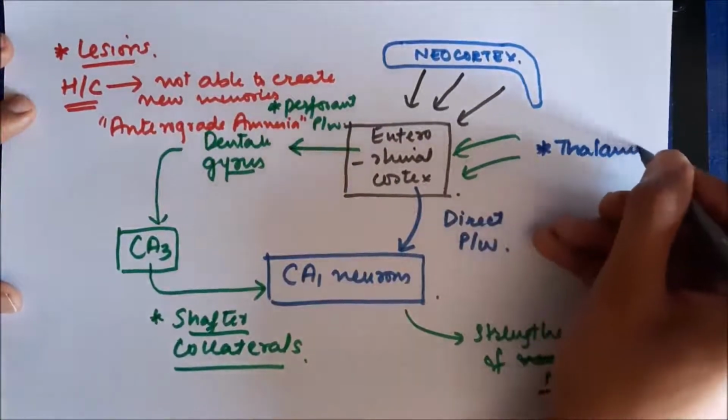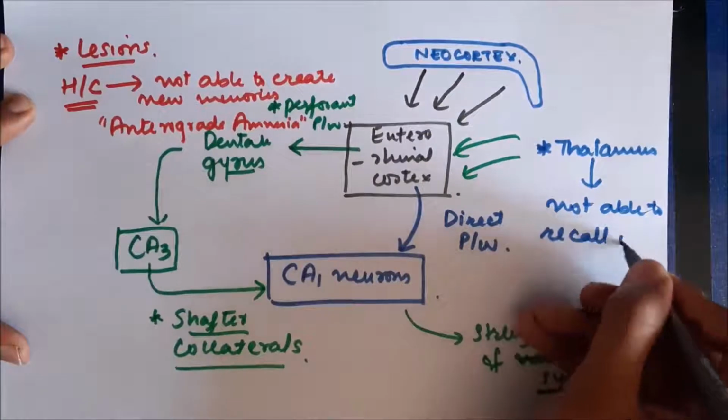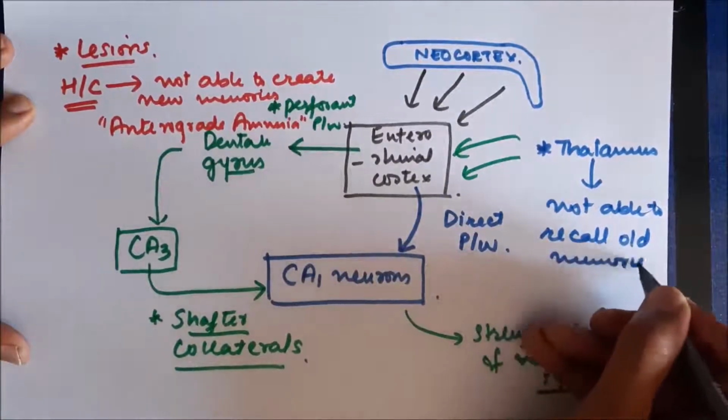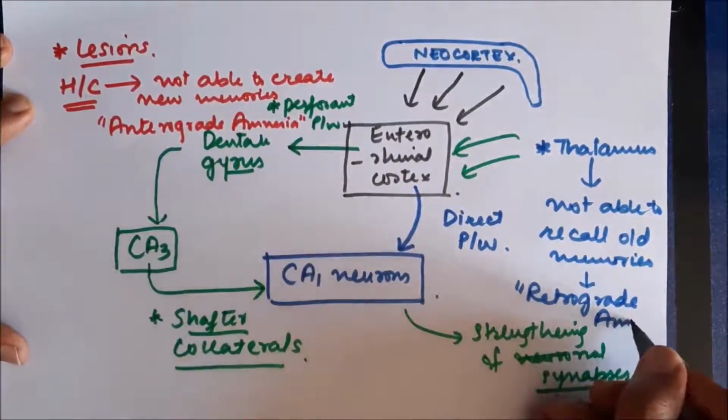On the other hand, if there is a lesion in the thalamus, then the person will not be able to recall past memories. This type of amnesia is called retrograde amnesia. Retrograde amnesia.